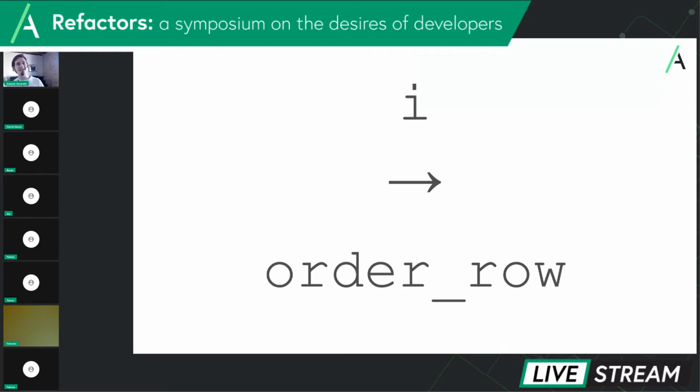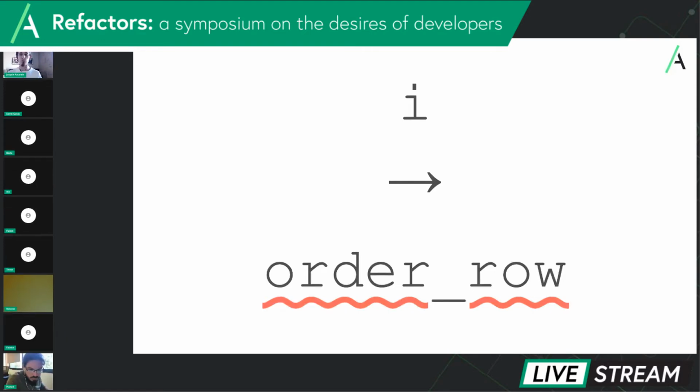So let's look at the order row, because I find it very interesting. In this refactor, we introduced a new idea of an order row. Nowadays, I would take a strong, stern look at why the idea of a row is part of your domain. Like, how about an order? Does anyone who understands the culture of the domain or the code base understand what an order row is? Maybe they do, maybe they don't.